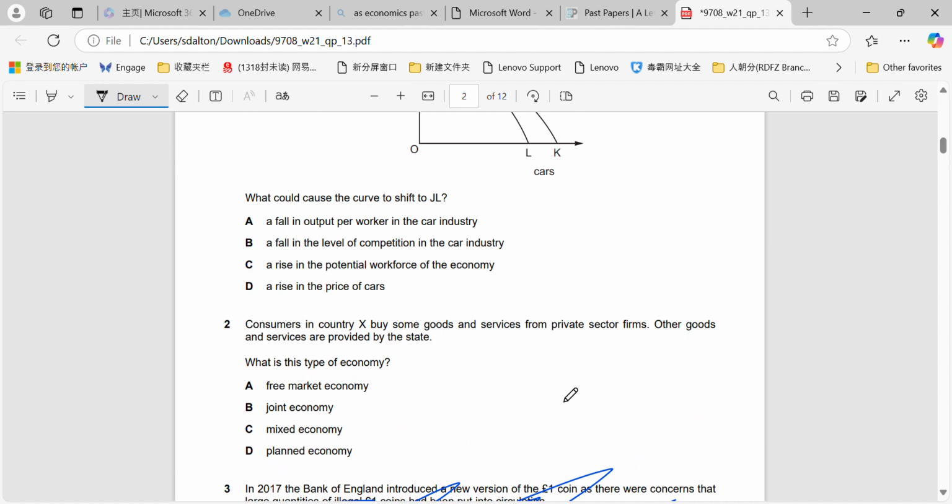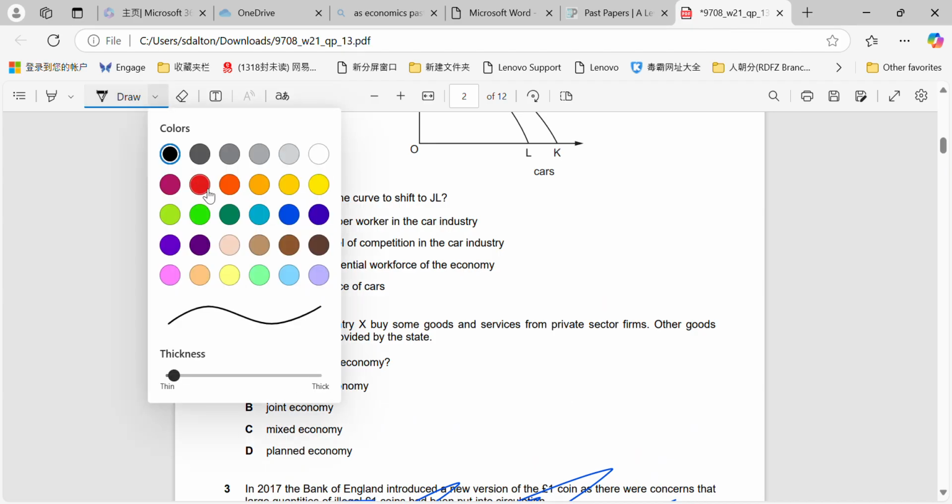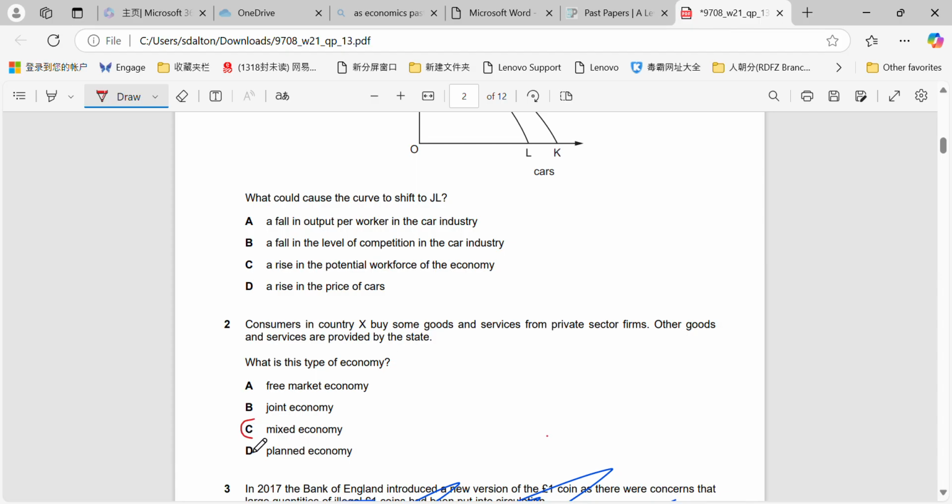Okay, question 2. Consumers in country X buy some goods and services from the private sector. Other goods and services are provided by the state. What type of economy is this? Okay, so remember that would be a mixed economy. Joint economy, they're trying to trick you. Free market is only private. Planned is only the government. And a mixed economy has a mix of public sector and private sector firms, which is what we're told in the question.